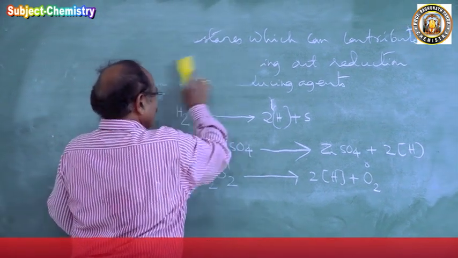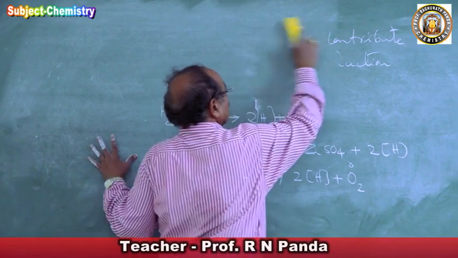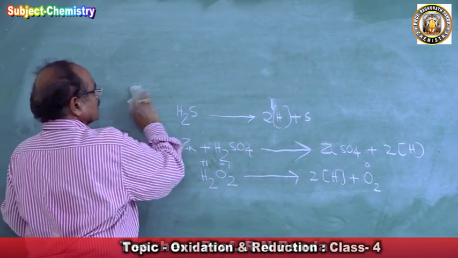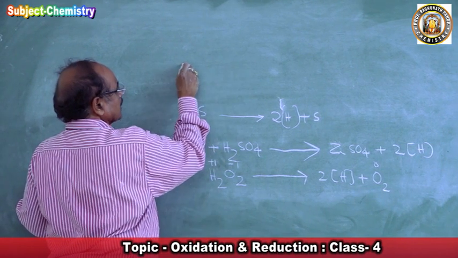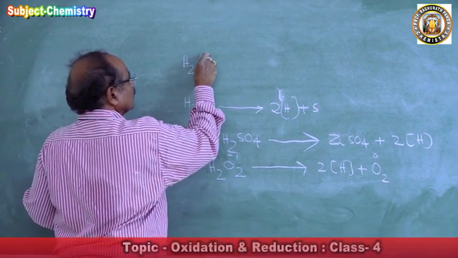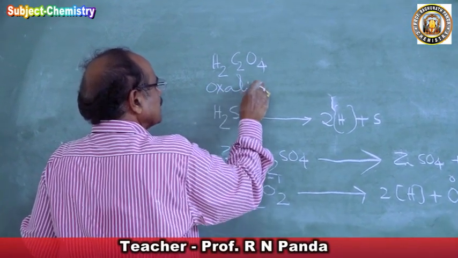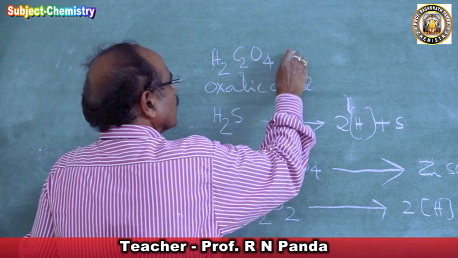Then there are some substances, for example oxalic acid, H2C2O4. Oxalic acid is a very good reducing agent. Why?